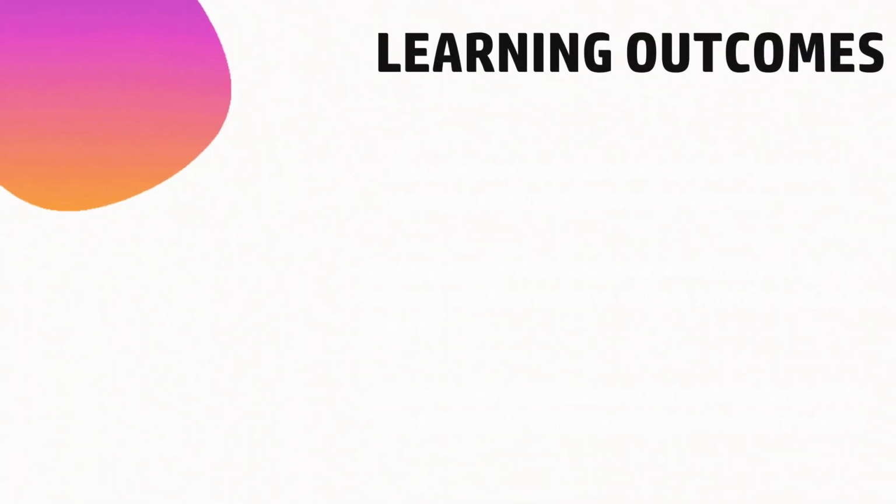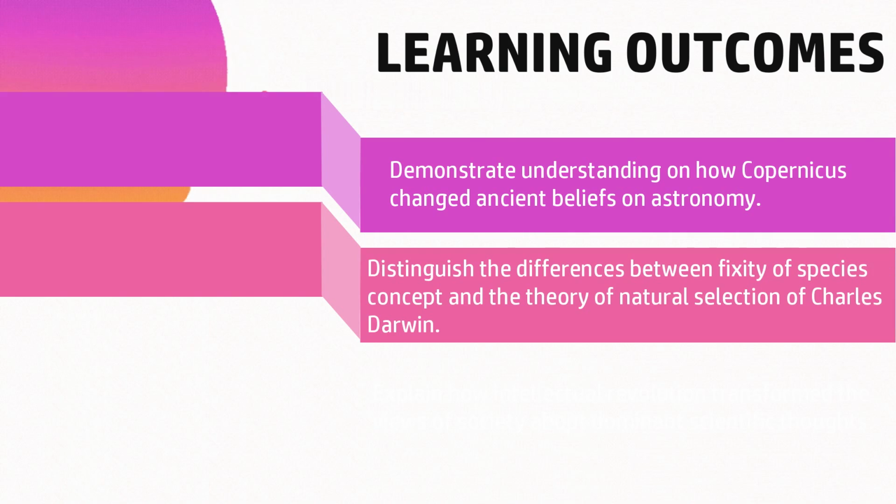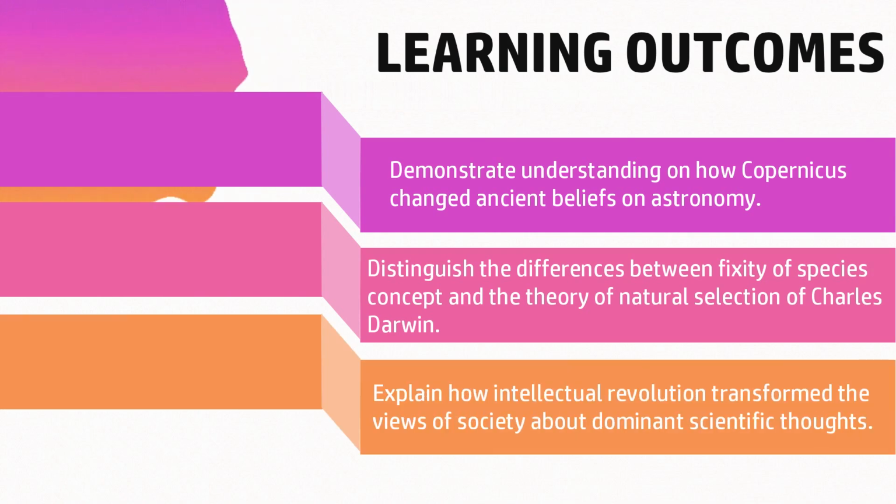Through this session, you will be able to demonstrate understanding of how Copernicus changed ancient beliefs on astronomy, distinguish the differences between the fixity of species concept and the theory of natural selection of Charles Darwin, and explain how the intellectual revolution transformed the views of society about dominant scientific thoughts.